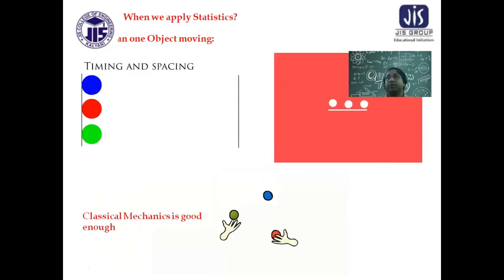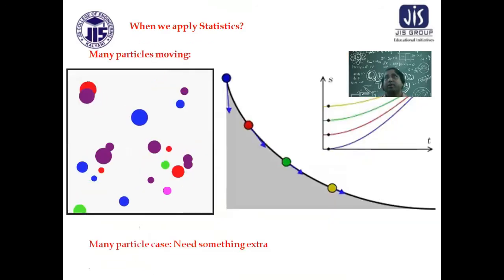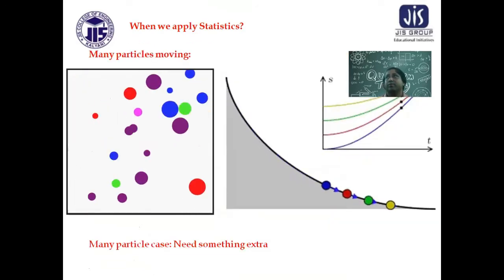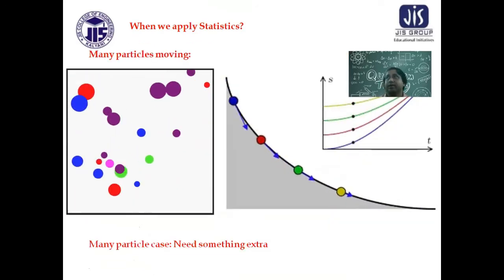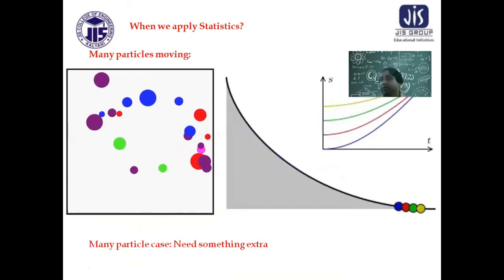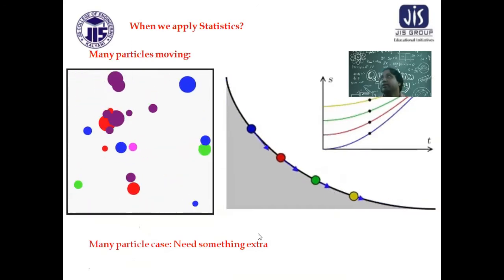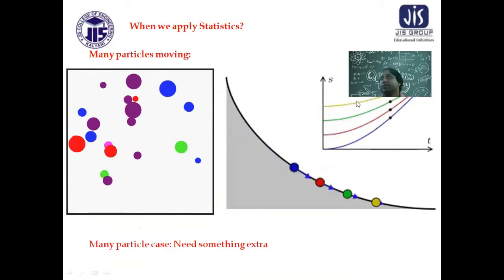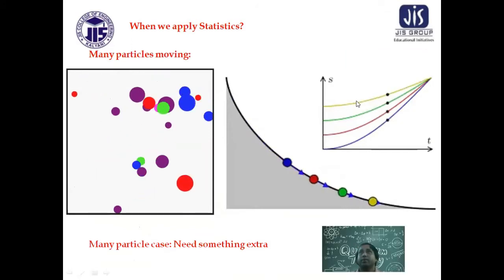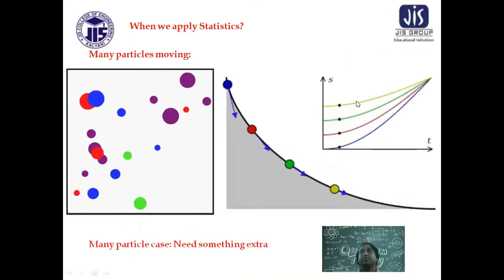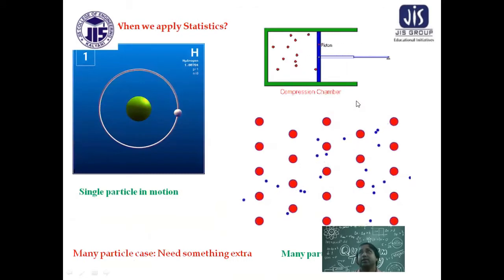Suppose I've got three objects moving, then you can also describe them, because three different objects you can describe separately. If I've got four balls moving in a regular manner, that you also can describe. The problem is that if you have a large number of similar objects moving, then you are in trouble. In the left hand side picture, there you have to go for the statistical approach.